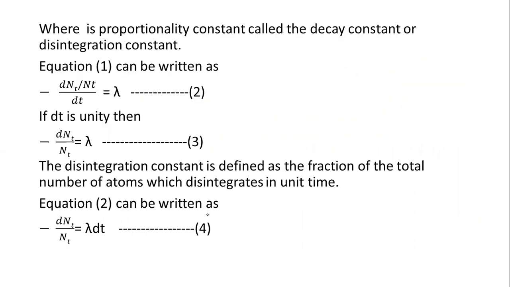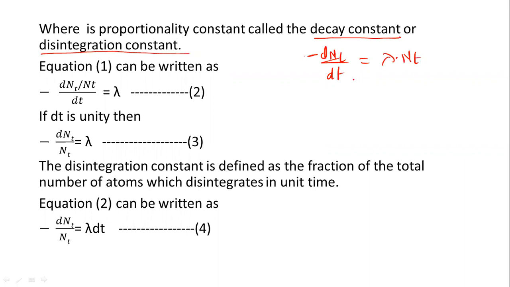Minus dNT upon dt equals lambda into NT, where lambda is the proportionality constant, also called the decay constant or disintegration constant. Better to call it the decay constant, because it is a decay process. Now let us write equation 1 once again: minus dNT upon dt equals lambda into NT.